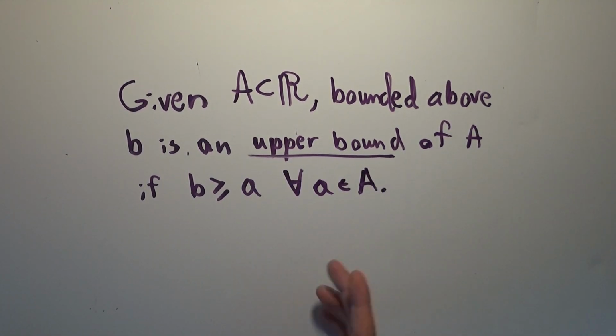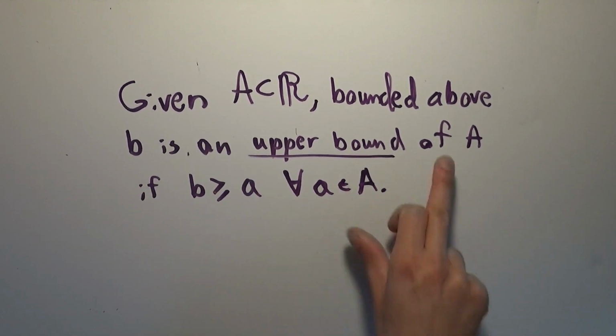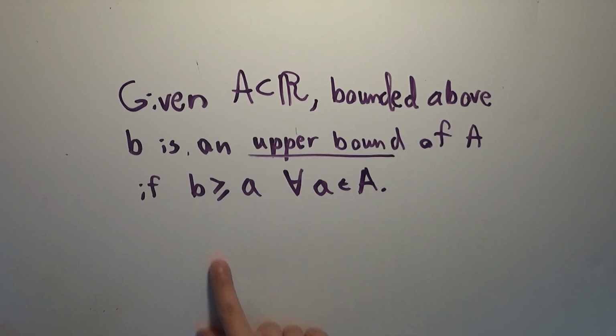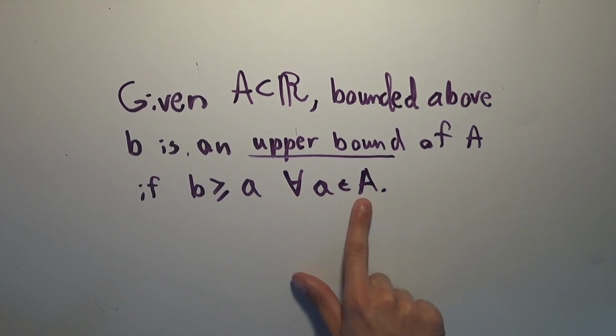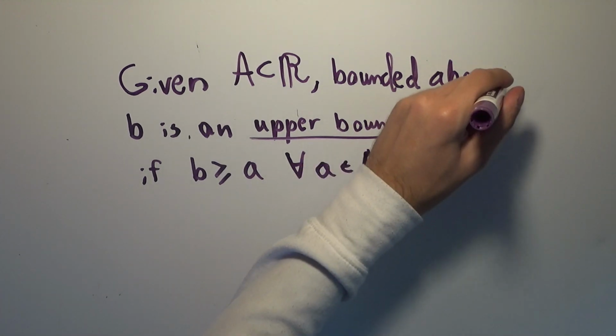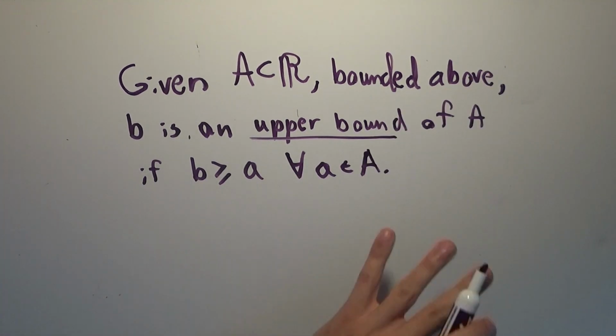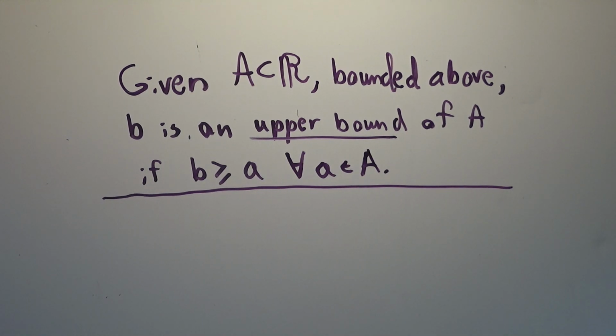So this is making it more rigorous and mathematical: a number B is an upper bound of a subset of the real numbers if B is greater than every little a, which is an element of big A, right? So it's bigger than everything that's in A, and so that's the definition of an upper bound. A lower bound has a very similar definition. It's less than or equal to every element of a set that is bounded below. So again, for all of the lower bound things, you can just mirror it to the other end of a set, and that's quite easy to do.